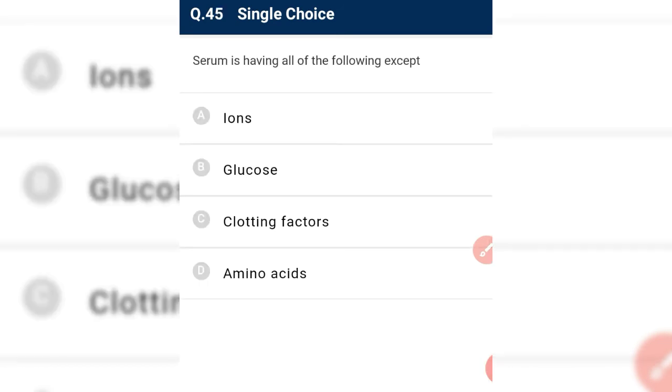Serum is having all the following except. Okay, serum is plasma without clotting protein. What is serum? Plasma without clotting protein is known as serum.